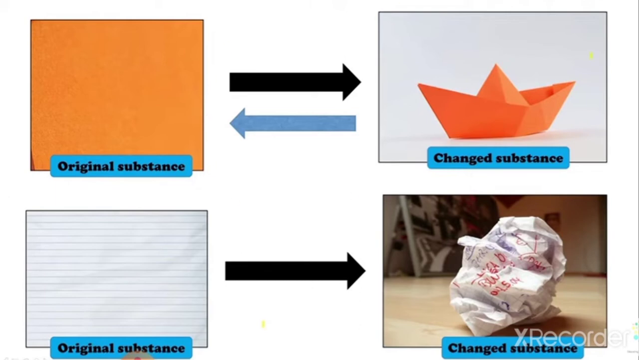So these kind of changes where the change can be reversed and you can get back the original substance are known as reversible changes. Alright, let's take one more example. Again, we have a paper and we just crushed it up, alright? But now we want this paper back. Can we get it back? Yes, we can. Again, we just have to unfold this paper and we will get the paper back, alright? You got the original substance back. So again, this is reversible change. This change can be reversed, alright?